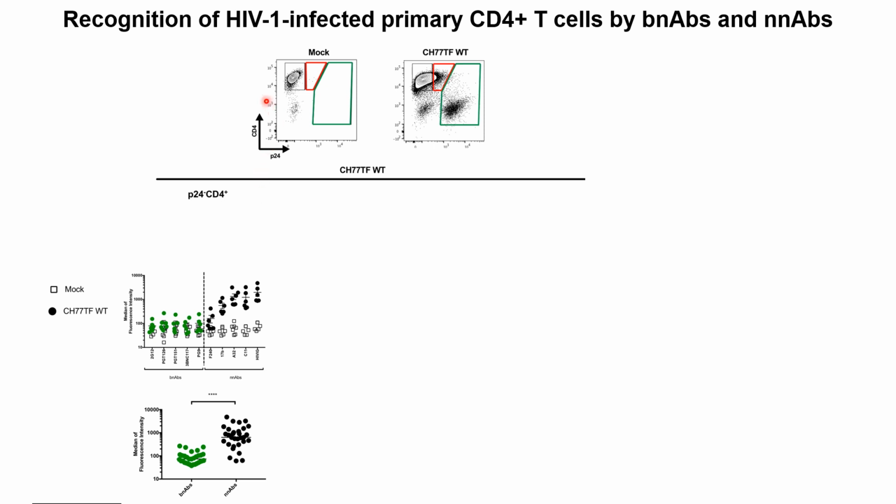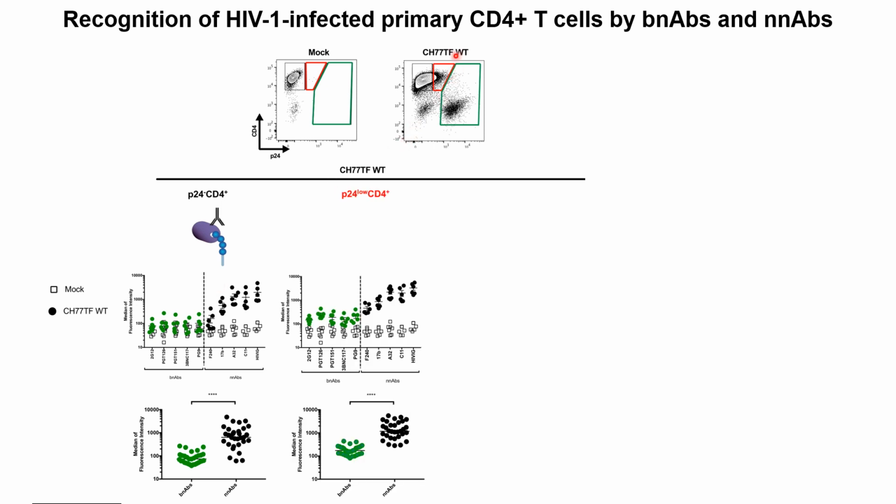Cells were separated based on cell surface CD4 and intracellular p24. You can see that cells that are p24 negative and CD4 positive were efficiently recognized by the non-neutralizing antibody here in black, but not by the broadly neutralizing antibody here in green, confirming that these uninfected bystander cells are coated with shed GP120.